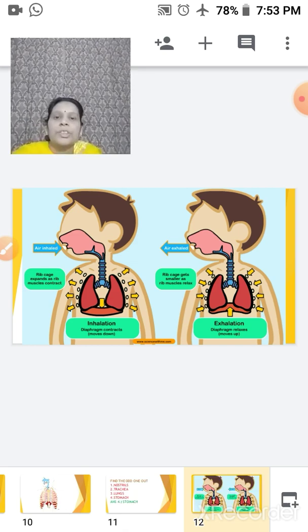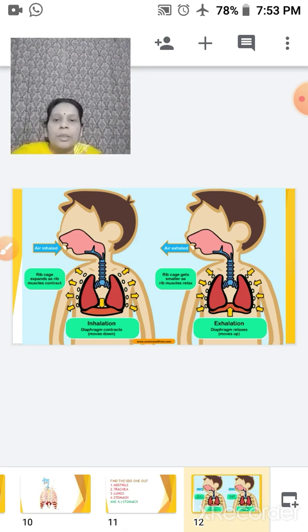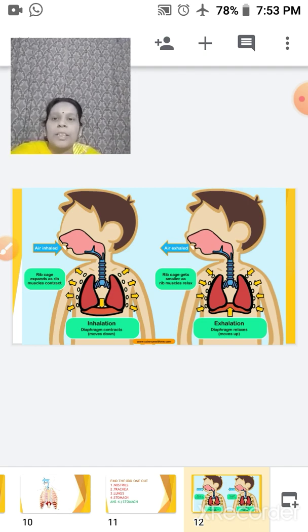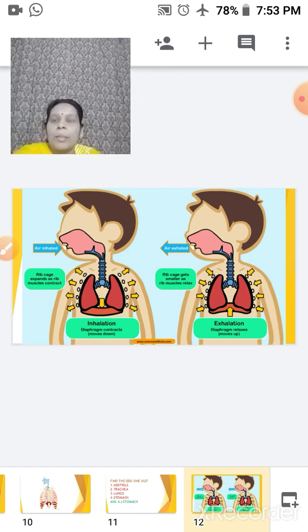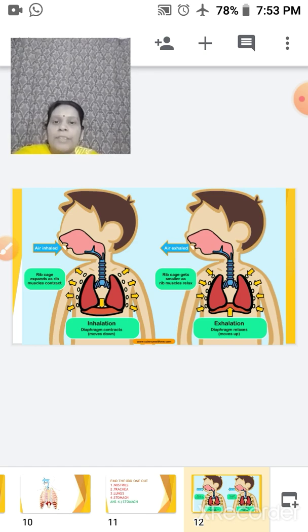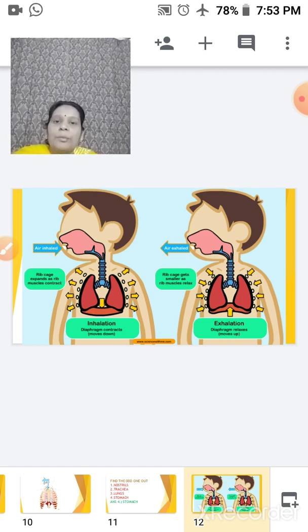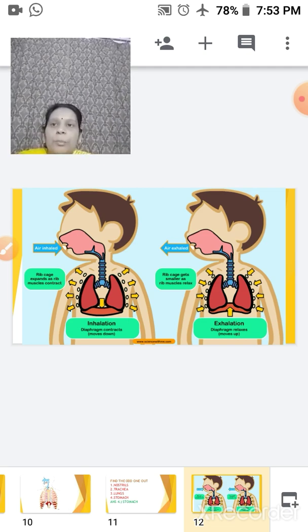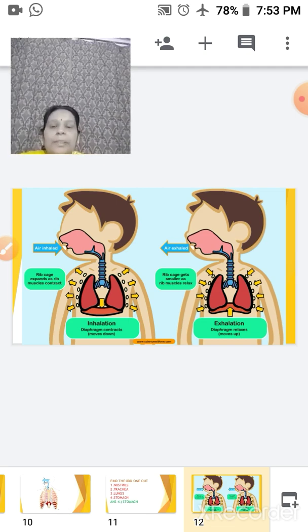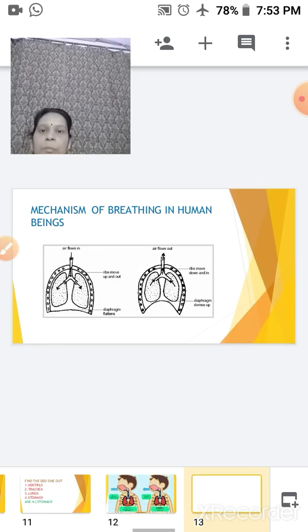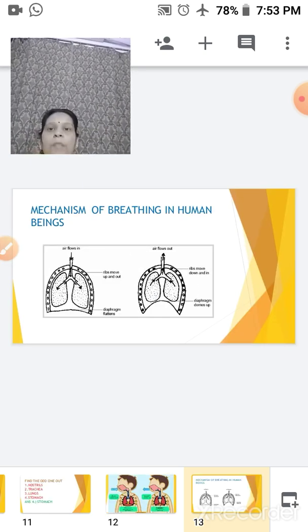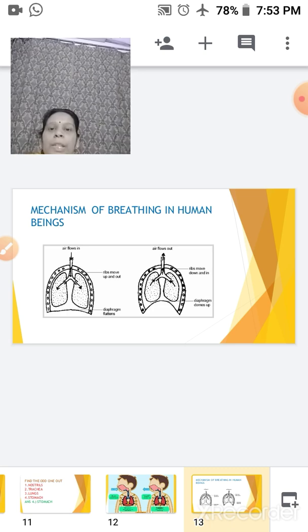Here the next question is, here you can see the figure of inhalation and exhalation. So when we are talking of inhalation and exhalation, it is coming under your breathing. We are taking in the oxygen and we are giving out carbon dioxide. Now what happens during the process of breathing, how it takes place, that we will discuss right now. This is the mechanism of breathing. So when we talk of the mechanism of breathing, it is taking place accordingly.